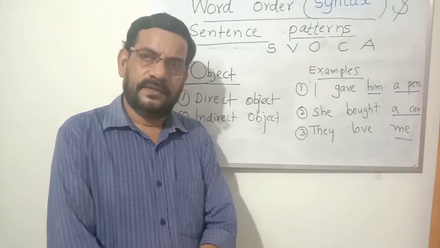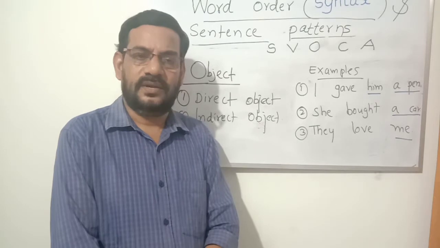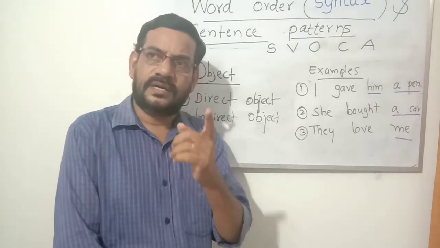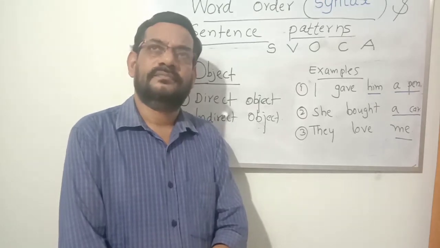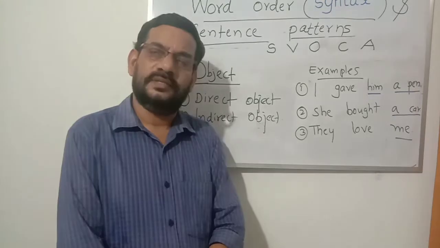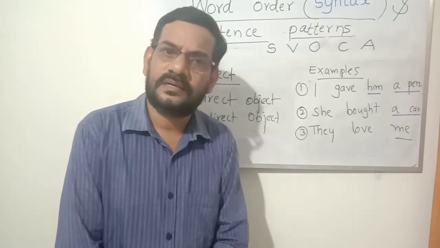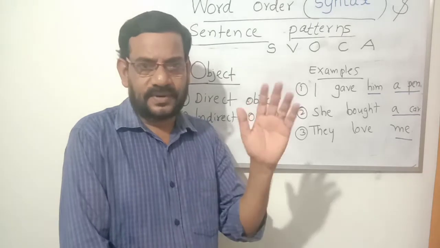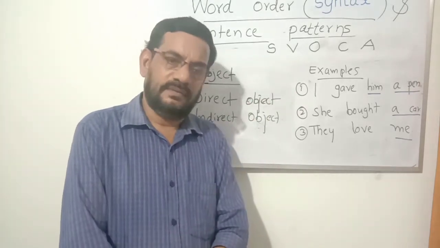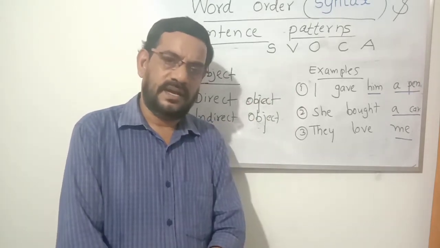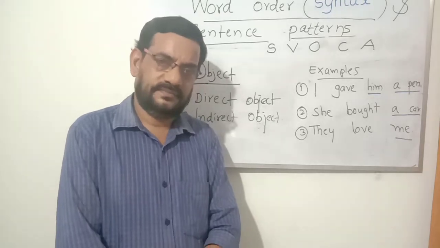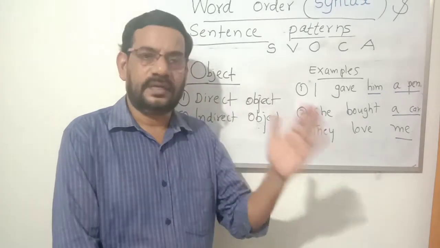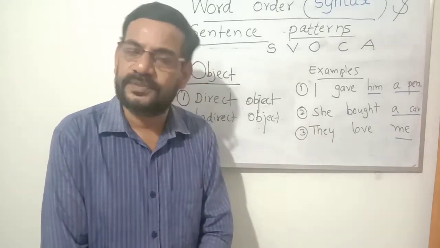Nora cried. If I say Nora cried, and you hear that, you will see that the sentence is complete. There is no question what. Sometimes you can ask why. That is another part, an adverb or adverbial clause, something like that we can add with it. But we cannot say what. So some verbs have objects, and some verbs have no objects.